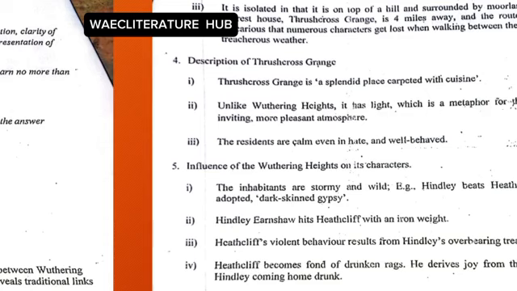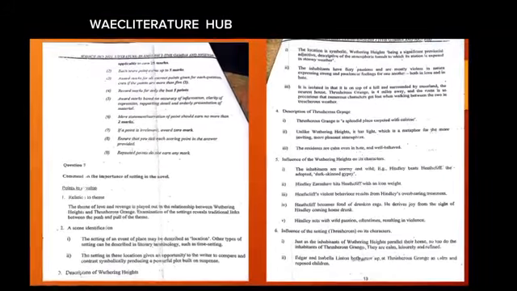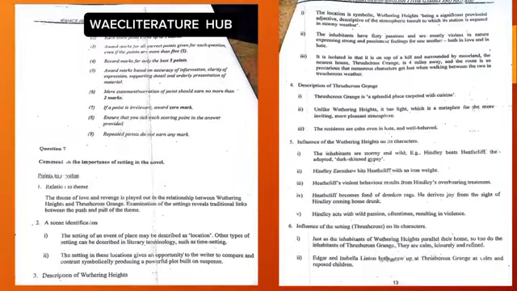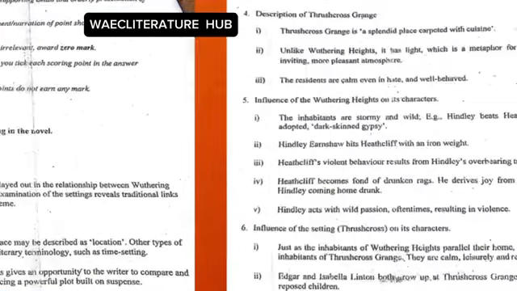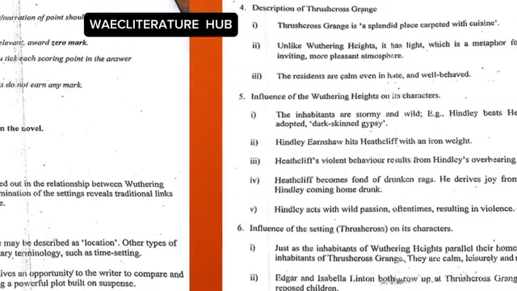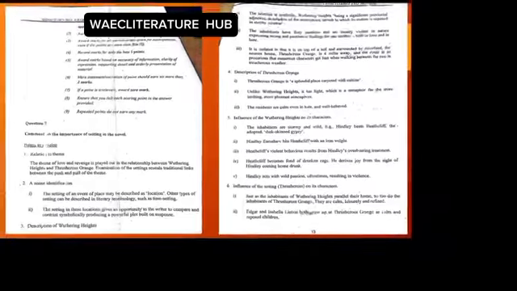Then you go on, describe Thrushcross Grange, describe Wuthering Heights, and then the influence that Wuthering Heights has on its characters, the influence that Thrushcross Grange has on its characters. So you can read up. This one will just give you added knowledge on all of the things that you have read about Wuthering Heights. So you can pause and read. So basically, that is what they are going to look out for.